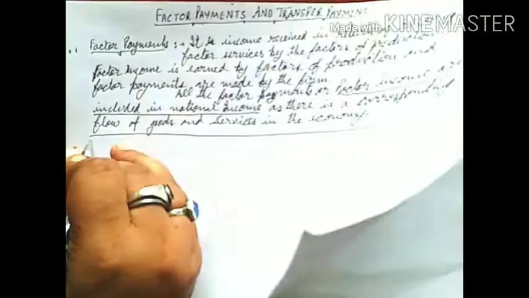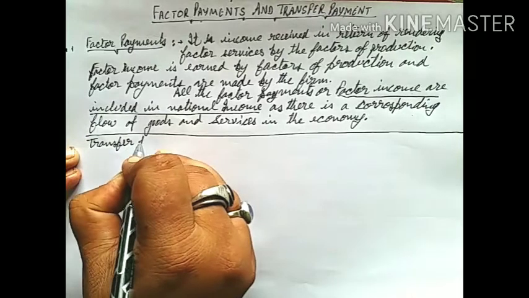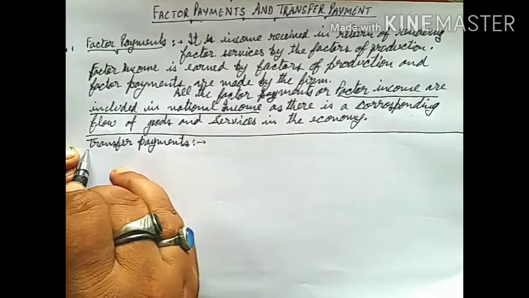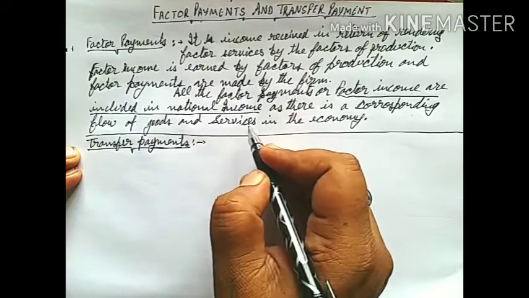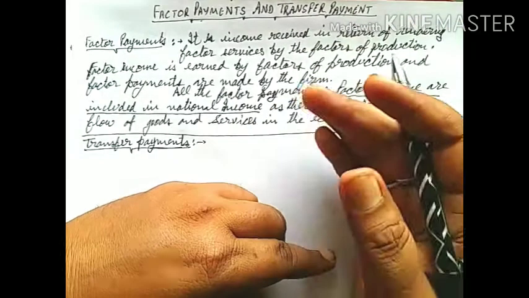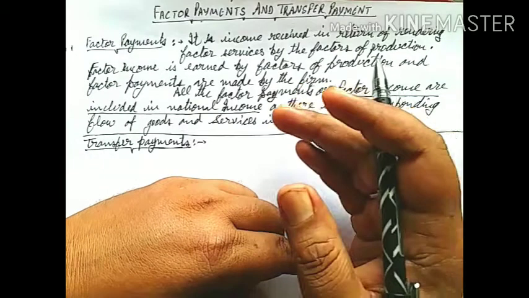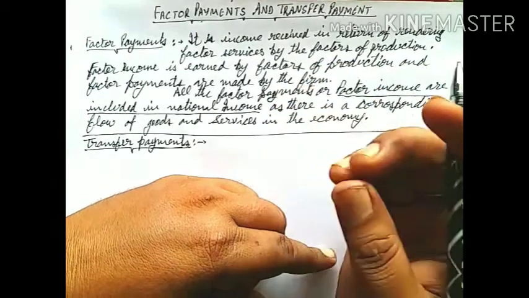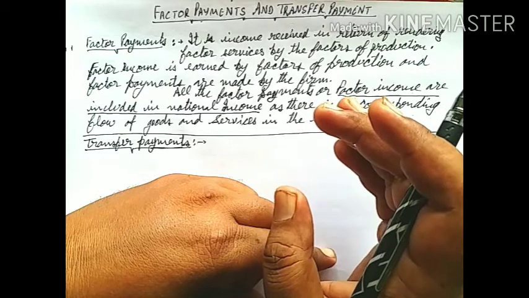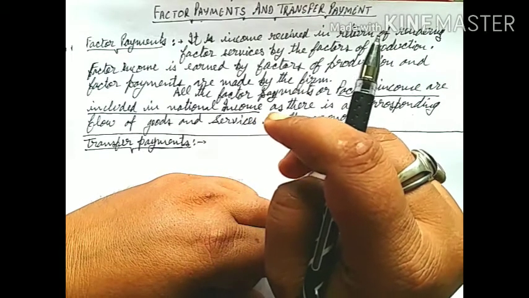Now transfer payments. Students, transfer payments are received without any corresponding transaction of goods and services, and transfer payments are also known as unilateral payments.